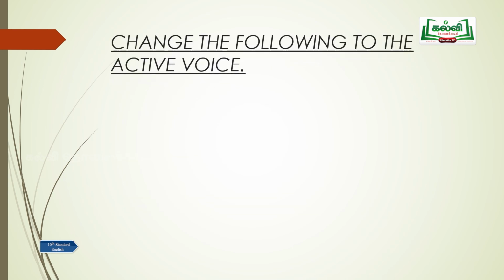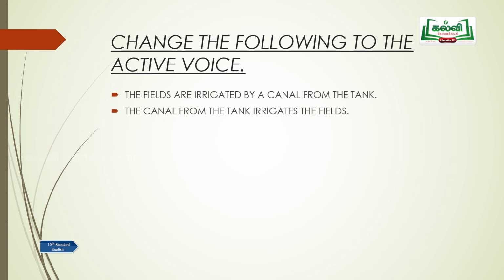Change the following to the active voice. The fields are irrigated by a canal from the tank. The canal from the tank irrigates the fields. So note the change. The canal from the tank irrigates the fields.